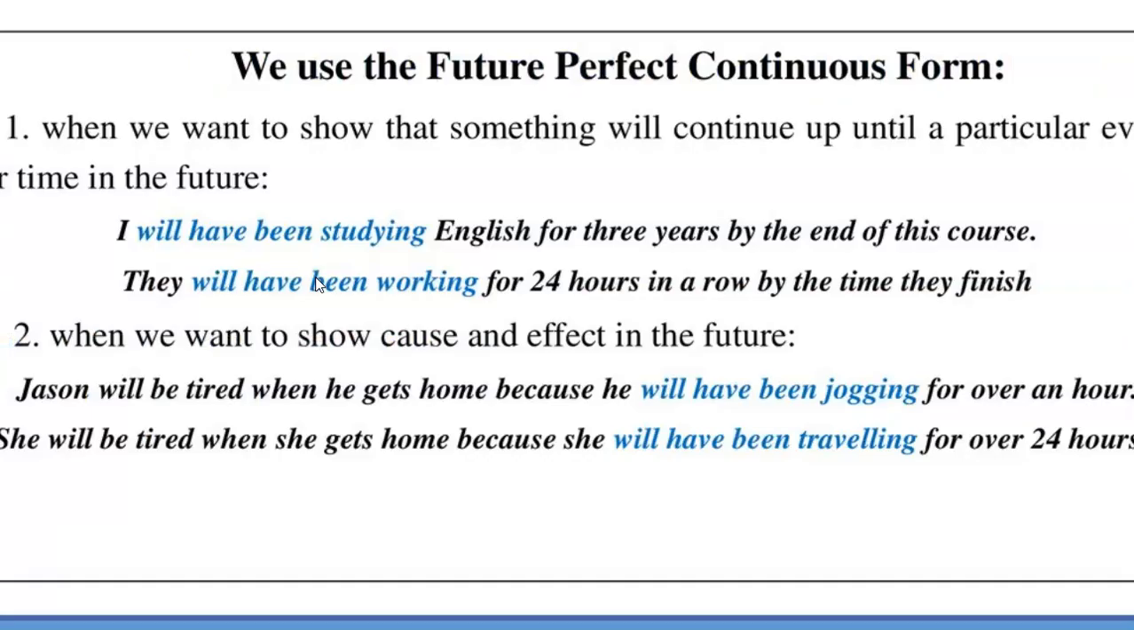Use the future perfect continuous form when you want to show that something will continue up until a particular event or time in the future.